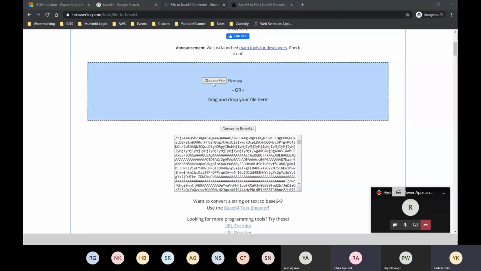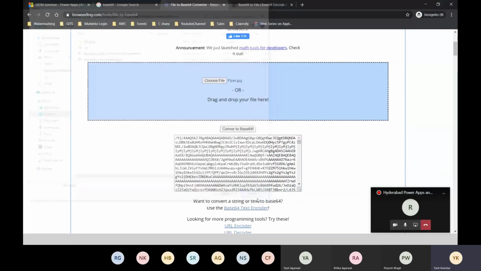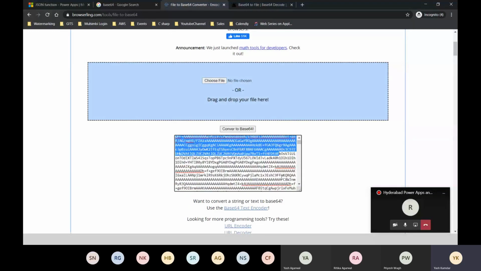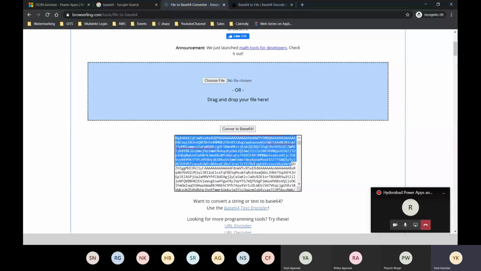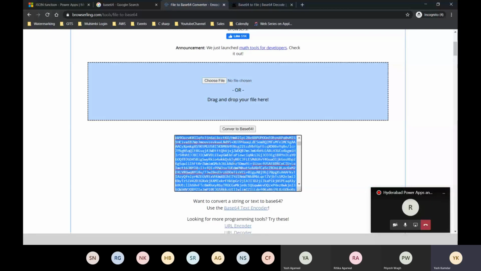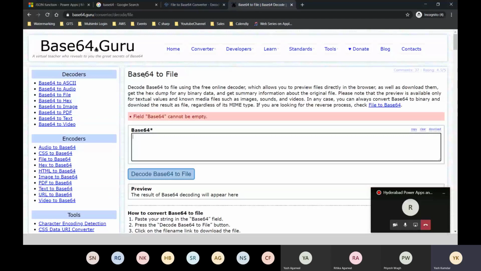Okay, perfect. So what I've done is I've clicked on choose a file, and I've chosen the flyer that Yash Agarwal shared with me. It's just an image. And when I clicked on convert to base 64, it has given me this. So this is the base 64 that we are talking about. The image was encoded with base 64. Now let's copy this, Control A, Control C, and I'm going to go to another browser to decode this.